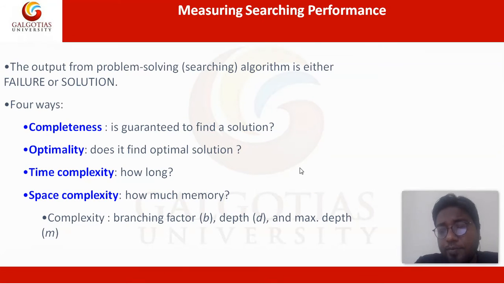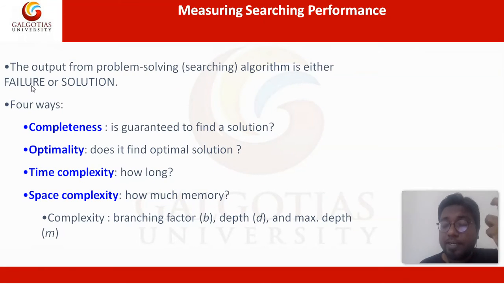So if you are making an algorithm for searching, or a strategy for searching for solutions, what are the factors by which you can measure the quality of your strategy? The output of a problem solving algorithm is either failure or solution. So either you find the best restaurant or you will not find the best restaurant. If you have found the best restaurant, what are the factors which define the quality of your strategy? The completeness: whether your strategy is able to find a final solution or not.